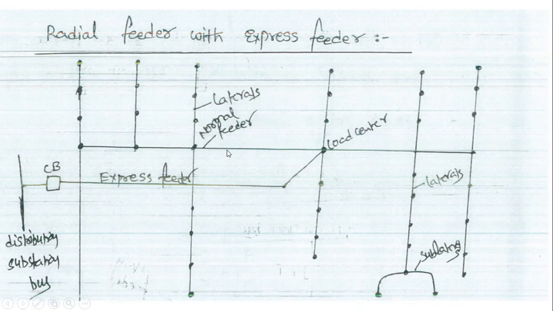In this main feeder, we have a number of laterals. These are all the laterals, and in those laterals, the dots represent the number of loads. In the express feeder, there are no tappings or load centers, and no laterals. Why? Because we don't use any laterals, only that express feeder will be operated when a fault occurs at the main feeder, for improving the continuity of the supply.